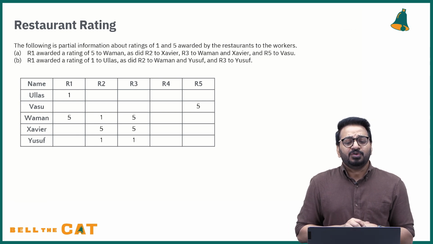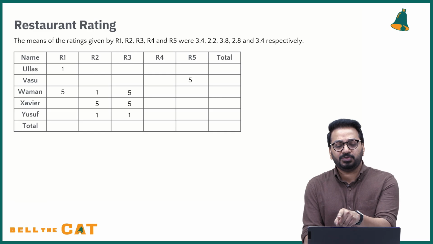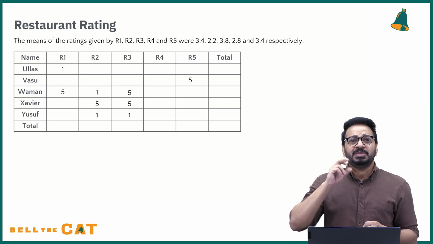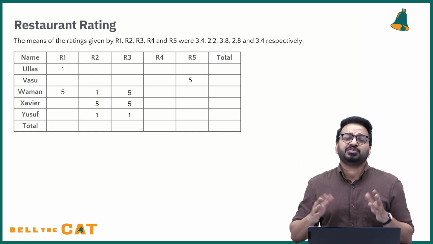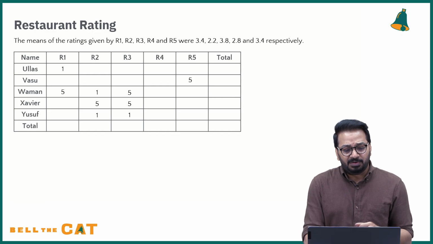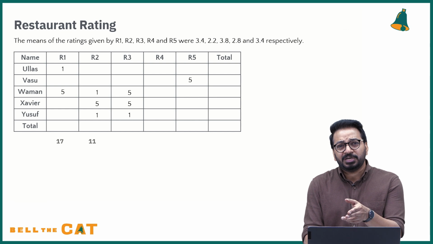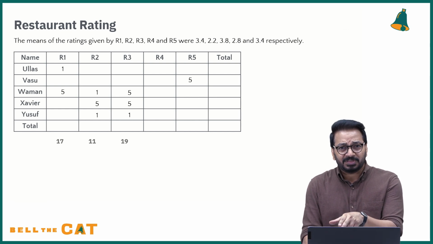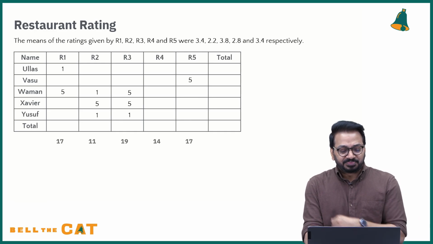What do you also have? You also have the means of each of these people. You know the mean ratings that each of these people has given are 3.4, 2.2, and so on. If the mean is this much, then the total is how much? Mean into 5, because it's an average of 5 ratings. So 3.4 into 5 is 17, 2.2 into 5 is 11, 3.8 into 5 is 19, 2.8 into 5 is 14, and 3.4 into 5 is once again 17. So you have all of that.